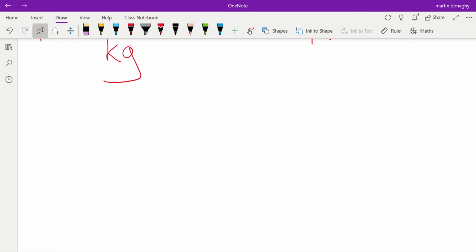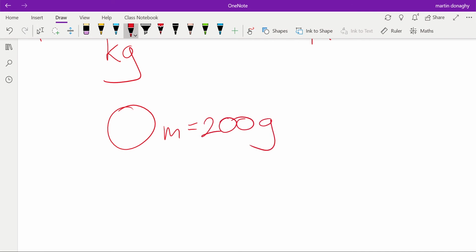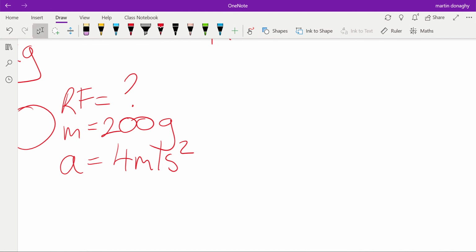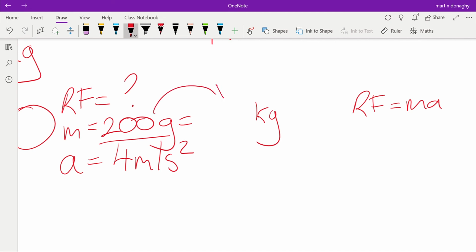Let's say we have a ball of mass 200 grams, and we want to find out the resultant force that would cause it to accelerate at 4 meters per second squared. I can't directly go into Newton's second law with this, because for Newton's second law, the mass has to be in kilograms. So my first step is to convert the grams into kilograms before I use my equation.